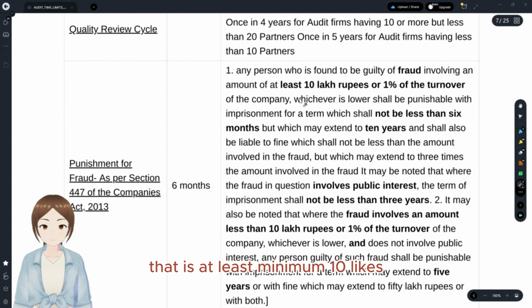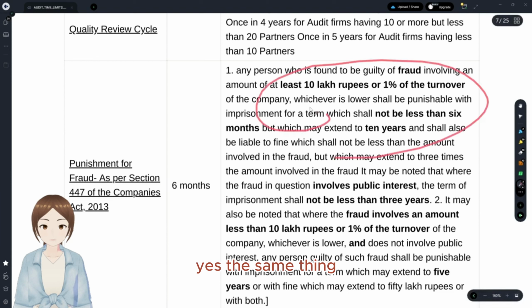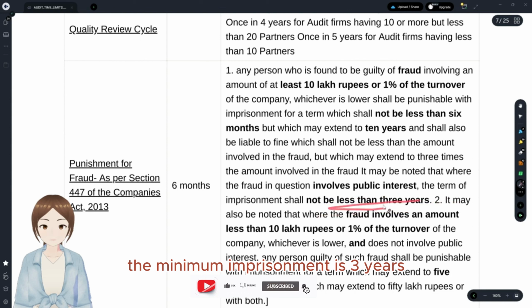And with regards to punishment under 447, if it's a fraud involving at least a minimum of 10 lakhs or minimum 1% of turnover, whichever is less, the imprisonment is minimum 6 months to 10 years. We have seen the same time frame of imprisonment with regards to the amount of tax evaded, with 25 lakhs, right? More than exceeds 25 lakhs. Yes, the same thing. And if it's minimum 10 lakhs and public interest was involved, the minimum imprisonment is 3 years, not 6 months, 3 years.